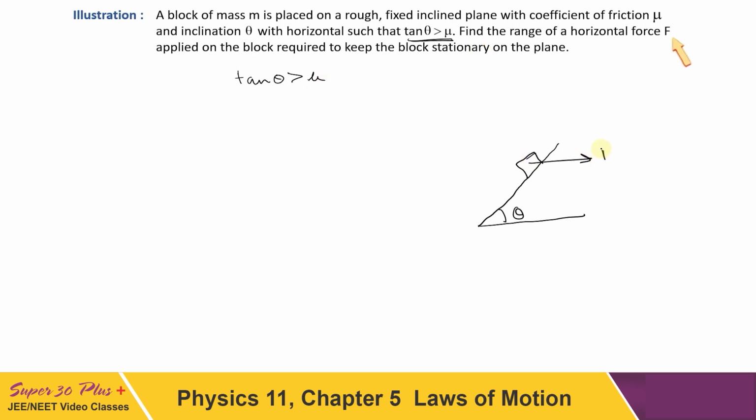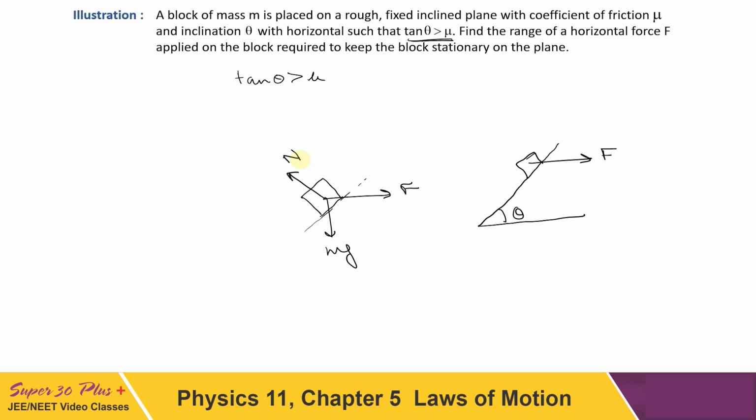Okay, one horizontal force is applied here to keep the block stationary on the plane. This time the block has to be stationary. If you write the FBD for this block, what forces are acting on the block? Mg in the vertically downward direction, F is given there in the horizontal direction, N has to be here, and then friction. Here we have to calculate the range of friction.